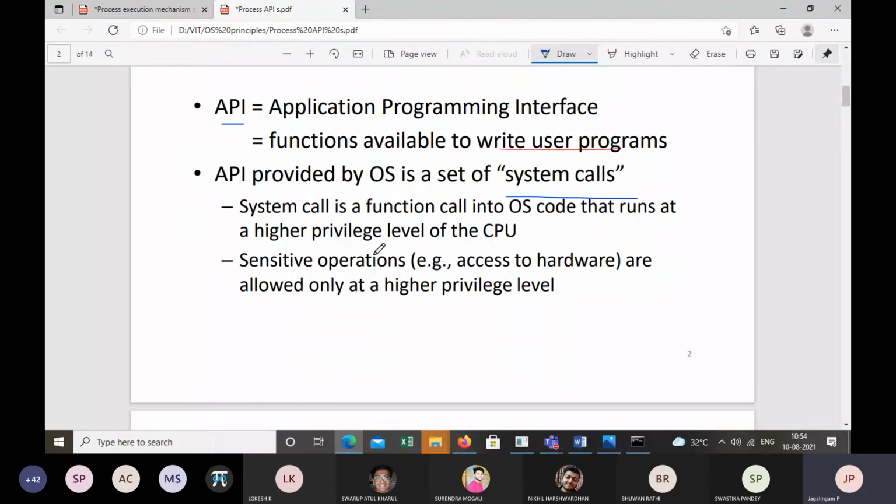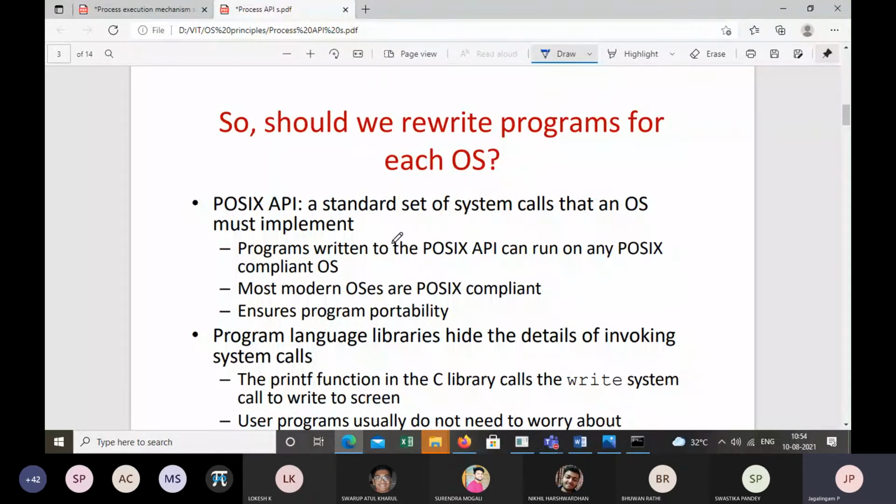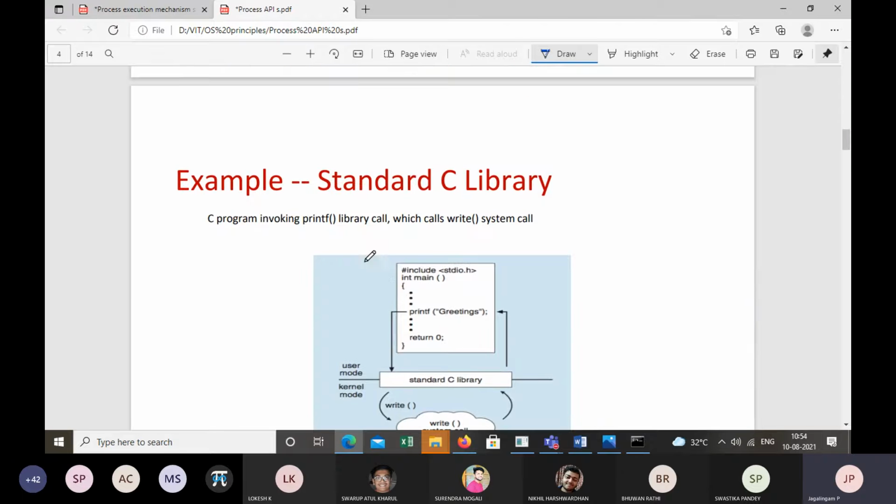Fine. Now we also try to understand, we have multiple operating systems like Linux, Windows, and so on. Because of the POSIX API, we no need to rewrite the same program in the different operating systems, right? Because all the operating systems agree to have the same set of APIs, that we call the POSIX API, okay?